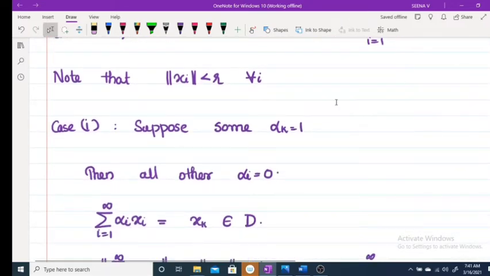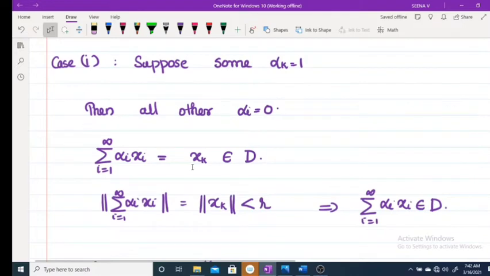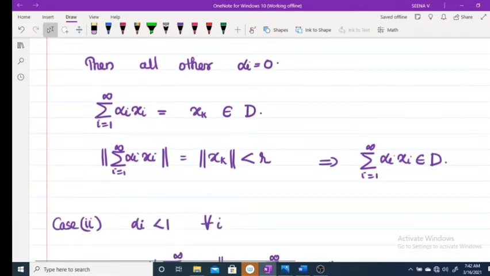If some alpha_k equals 1, then all other alpha are equal to 0. Therefore, the sum of alpha_i x_i is equal to x_k, because alpha_k equals 1 and all other terms are 0. Clearly x_k belongs to D, and its norm is less than r. Therefore, the sum from i equal to 1 to infinity of alpha_i x_i belongs to D.